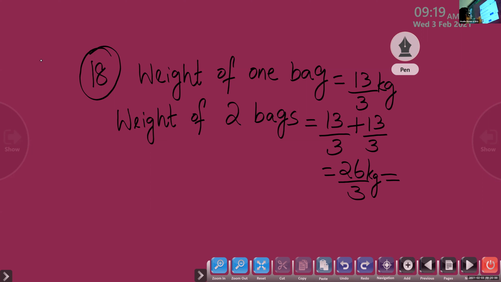Divide and find out the answer and tell me. You can write here 26 divided by 3. What's the quotient? Yes, children? Who can tell me? Look at the table of 3. 26 divided by 3.